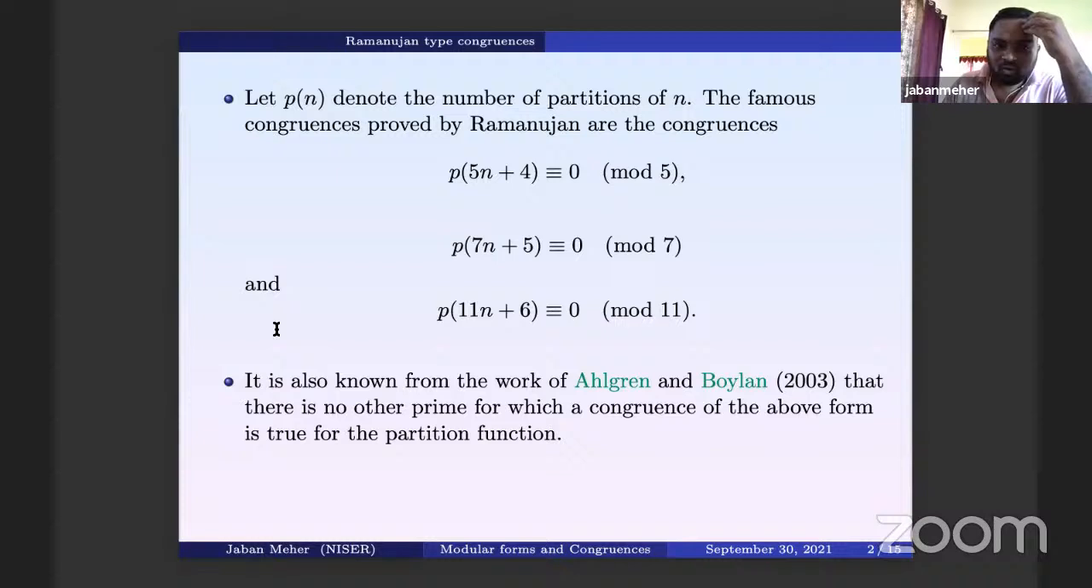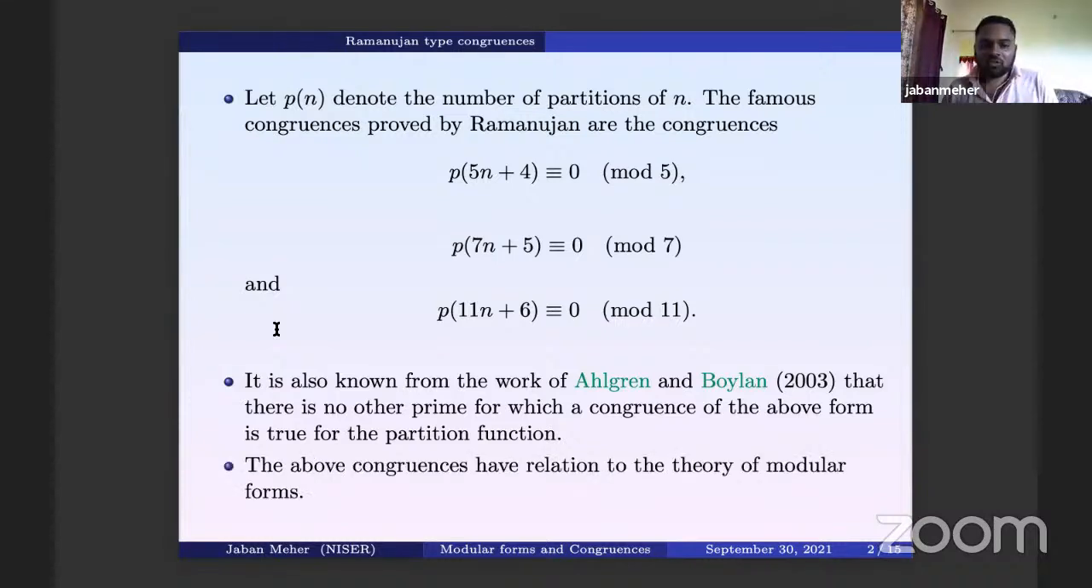Okay, so the above congruences have a relation to the theory of modular forms. We'll come to what the relation of these congruences with the theory of modular forms is. So let us start with modular forms, and then I'll come back to these kinds of congruences.